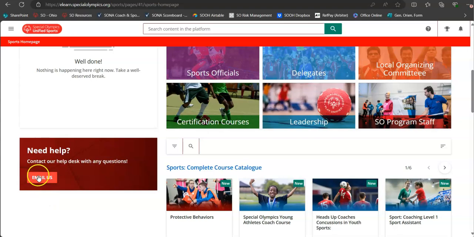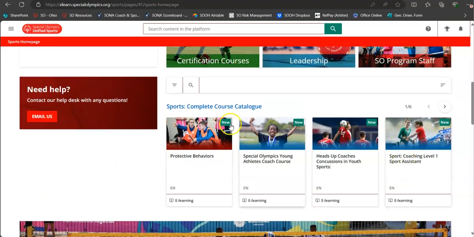Help desk, if you need to contact their help desk, you're welcome to do so by emailing them there. You also can see a complete course catalog here, which 2 of our required courses pop up right away. We have protected behaviors, and we have Heads Up, coaches, concussion, and youth sports. We require these 2 courses in Ohio currently to be taken on the learning portal.